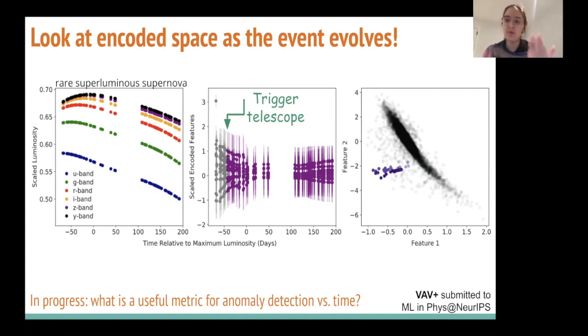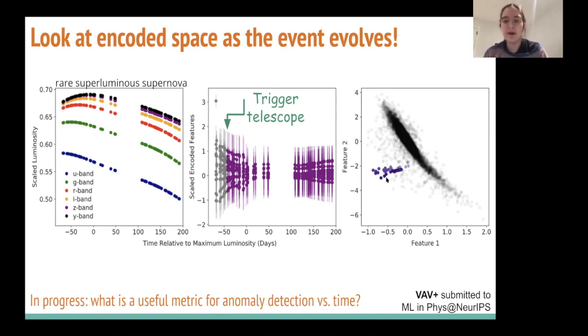And then what we can also do is watch as the event evolves in encoded space. Here, time is represented: all these purple points show this particular event in the distribution of all events, where purpleness corresponds to time. So you can watch it drift out of the main distribution.